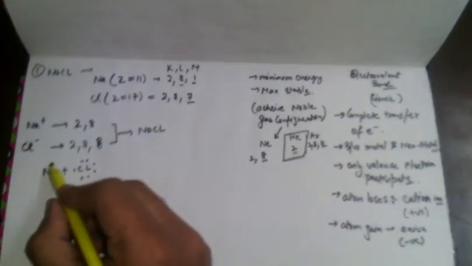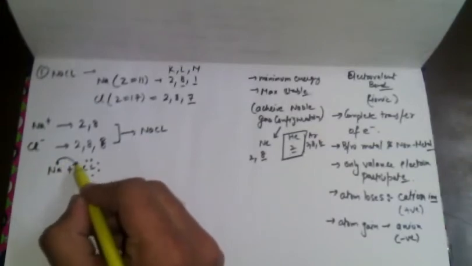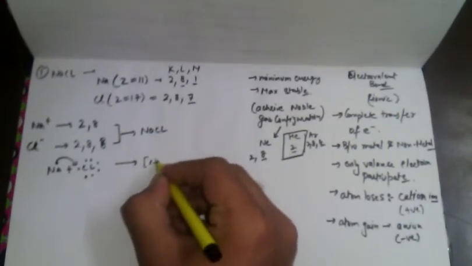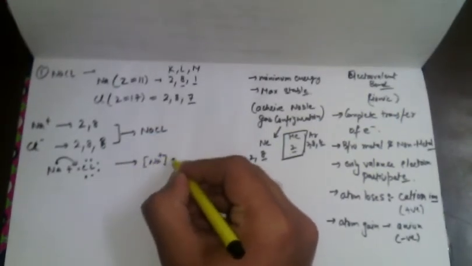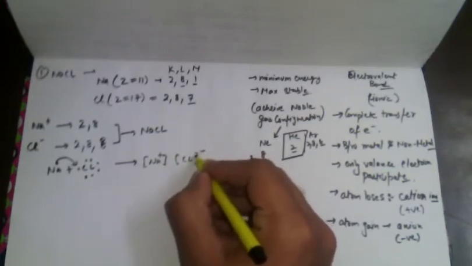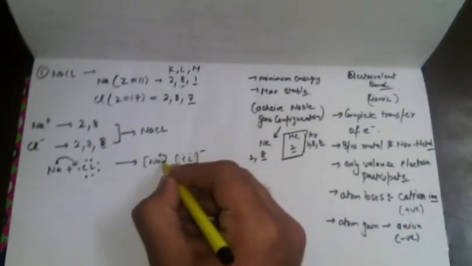So when the sodium gives its electron to chlorine, now their configuration becomes Na plus, and the chlorine is acting as a negative. 1, 2, 3, 4, 5, 6, 7, 8. Now it has no electron right here.